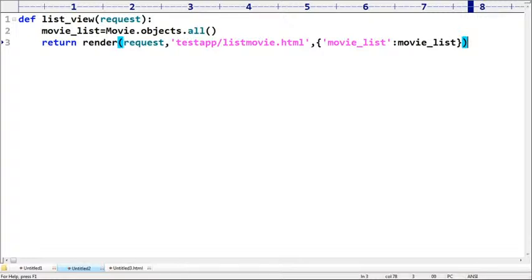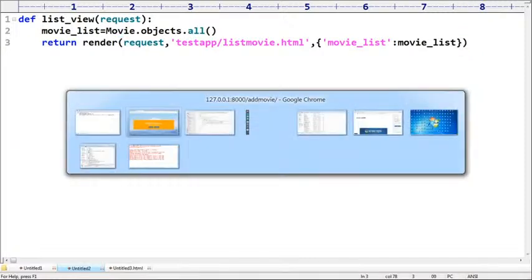Clear, right? Okay, that's all. Sir, what is the next thing we require to take care of? Sir, let me go to the HTML page.